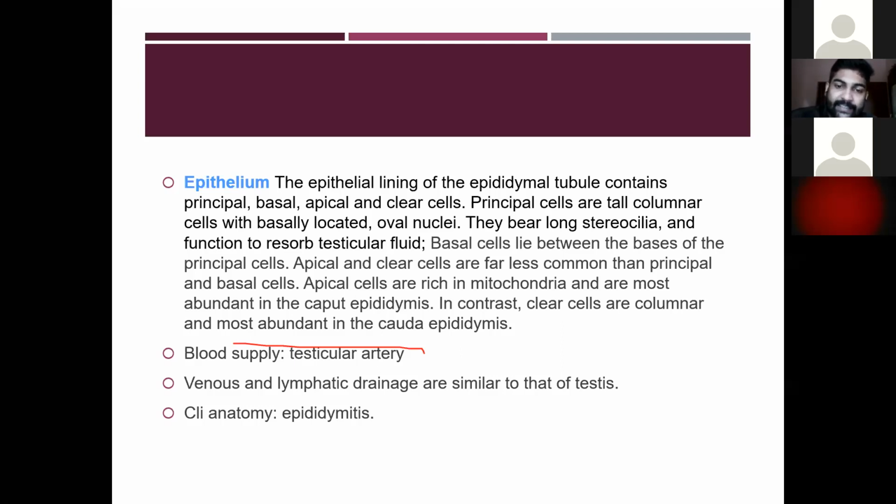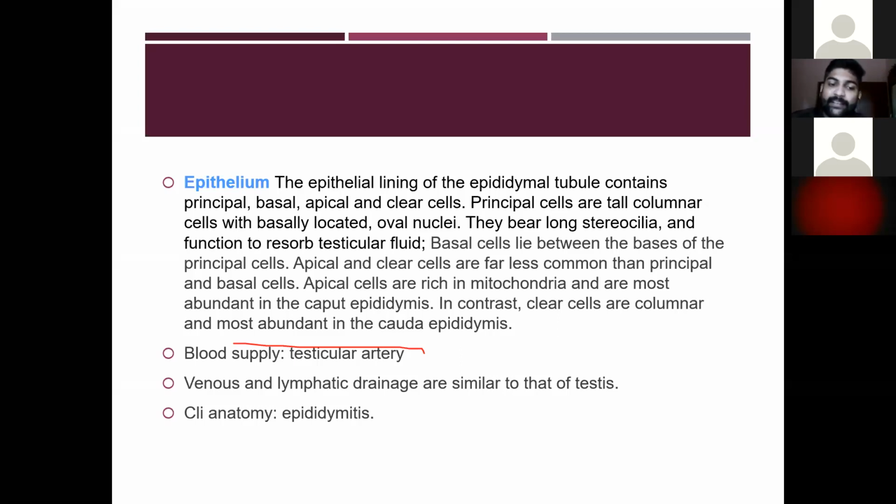The apical cells are rich in mitochondria and are abundant in the caput epididymis, which is the head of the epididymis. In contrast, the clear cells are columnar and most abundant in the cauda epididymis, which means the tail of the epididymis.